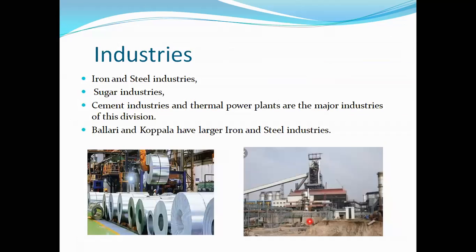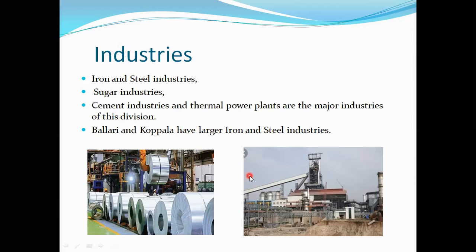So next we have to move on to the industries. See children, in Kalburgi division, more prominence is given to agriculture when they get the rain. Otherwise, they go for industries because industries are more here. Which industries are there? Iron and steel industries, sugar industry, cement industries and thermal power plants are the major industries of this division.